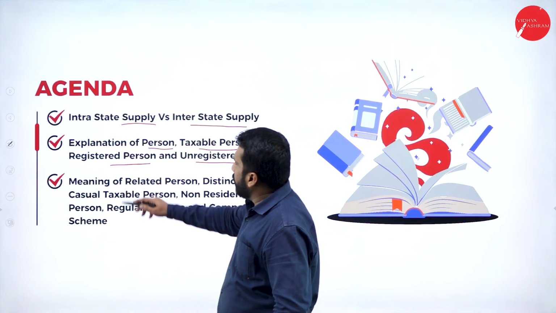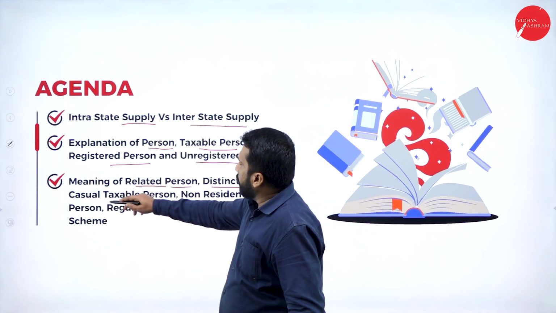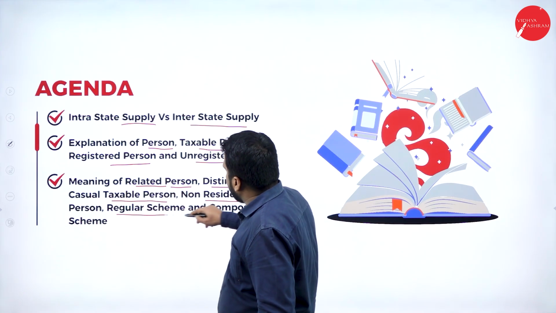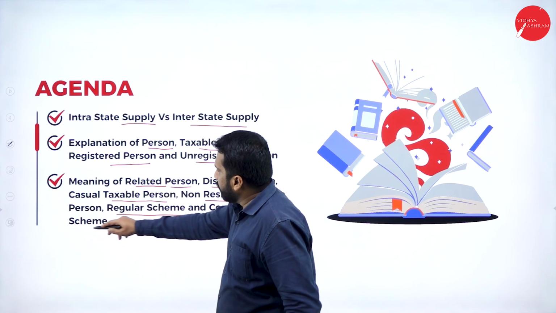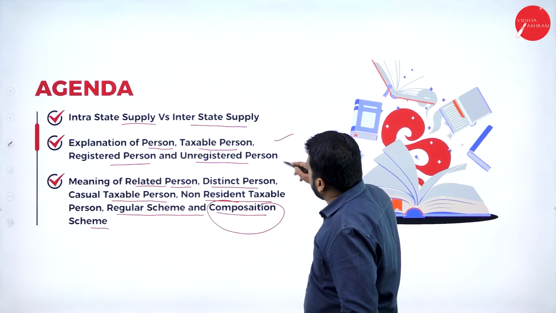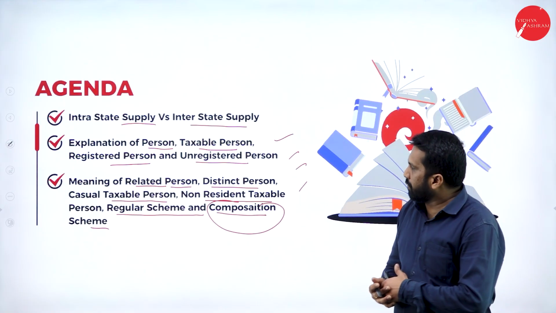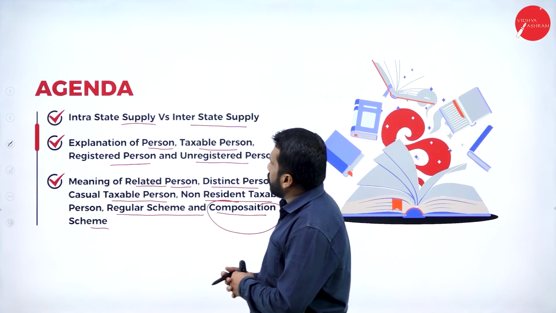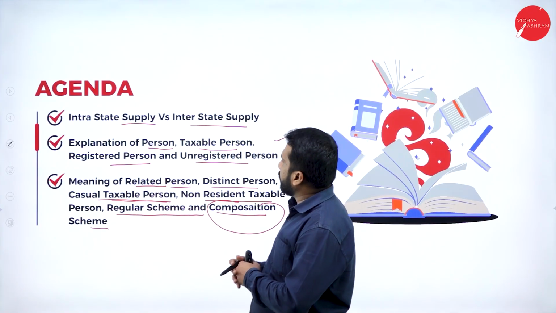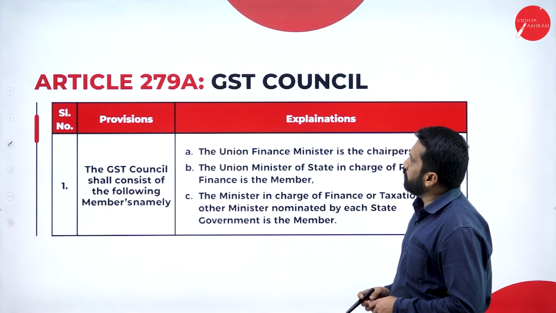Now, meaning of related person, distinct person, casual taxable person, non-resident taxable person, regular scheme and composition scheme. You will get problems on composition scheme, and this is all your 2 marks theory. You have to explain who is called a person and who is called a casual taxable person. These are the types of person you are supposed to explain.